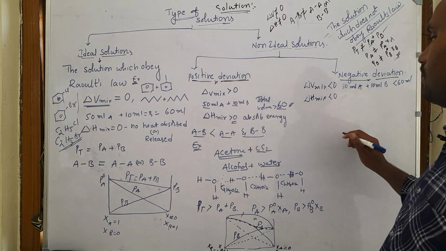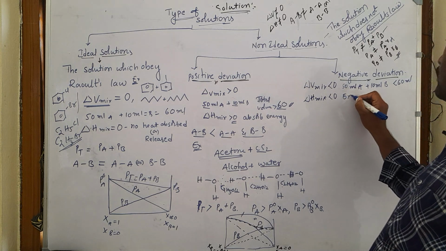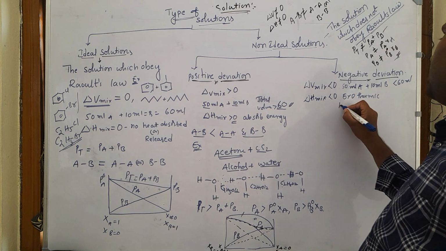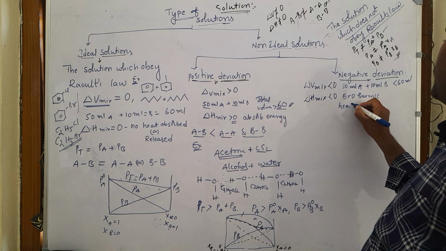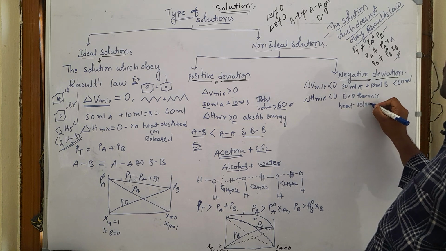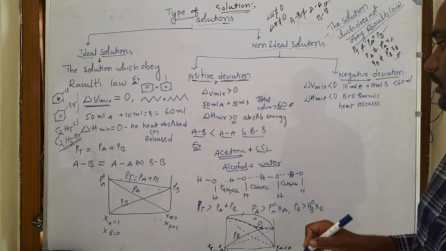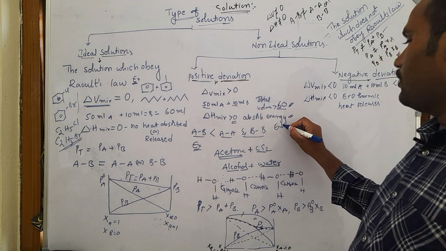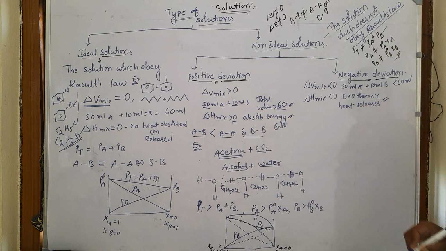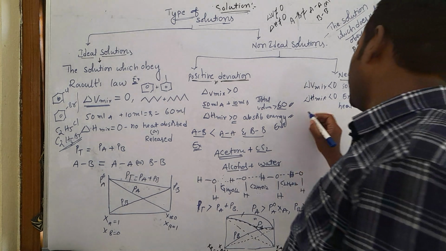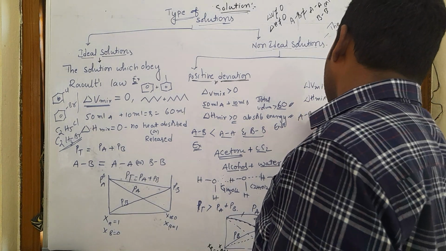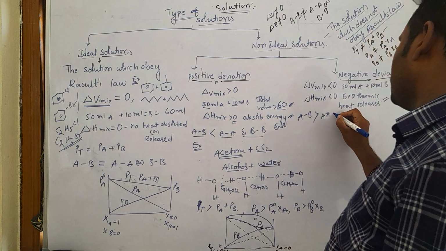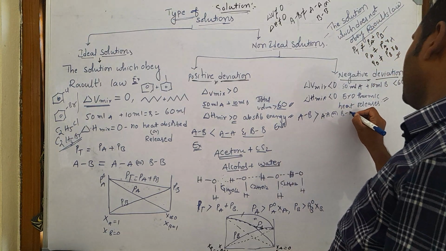an exothermic process. Exothermic means heat is released. In the positive deviation heat energy is absorbed, which means it is endothermic, and this is the exothermic process. And AB interactions are greater than the AA interactions or BB interactions.